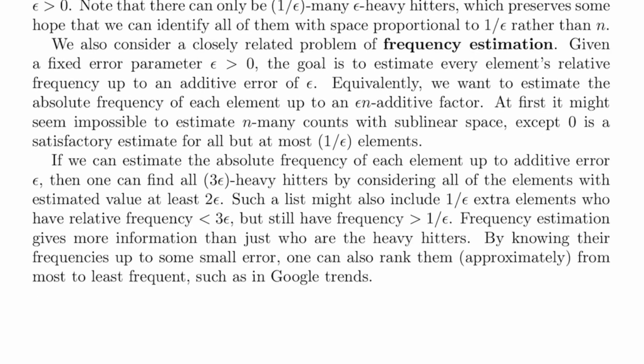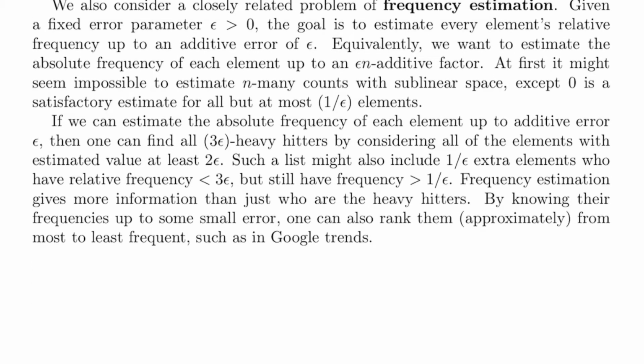If we can estimate the absolute frequency of each element up to additive error epsilon n, then one can find all 3 epsilon heavy hitters by considering all of the elements with estimated value at least 2 epsilon. Such a list might also include up to 1 over epsilon extra elements who have relative frequency less than 3 epsilon but still have frequency greater than 1 over epsilon. Frequency estimation gives more information than just who are the heavy hitters. By knowing their frequency up to some small error, one can also rank them approximately from most to least frequent, such as in Google Trends.